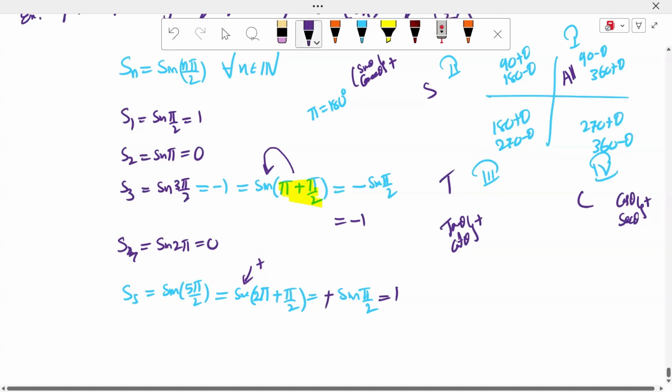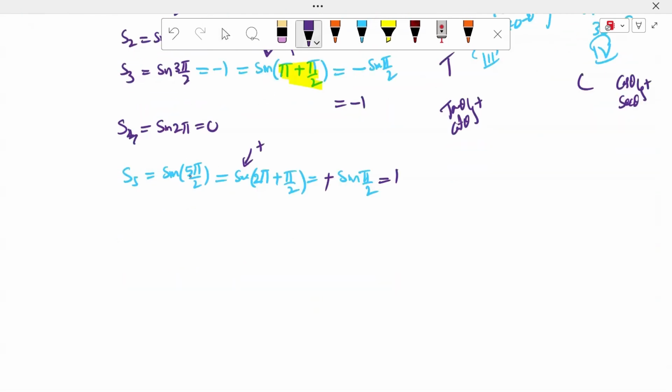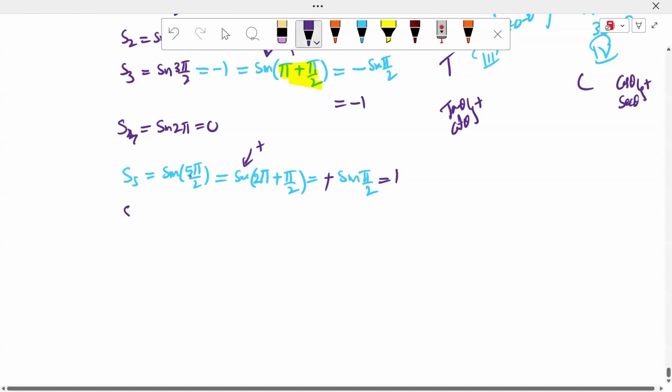+90 degrees. It is 1 + 1. Is it clear, sir? Next, S6 is nothing but sin 3π. It is 0. S7, sir. It is the sin of 7π/2. What is the sin of 7π/2, sir?